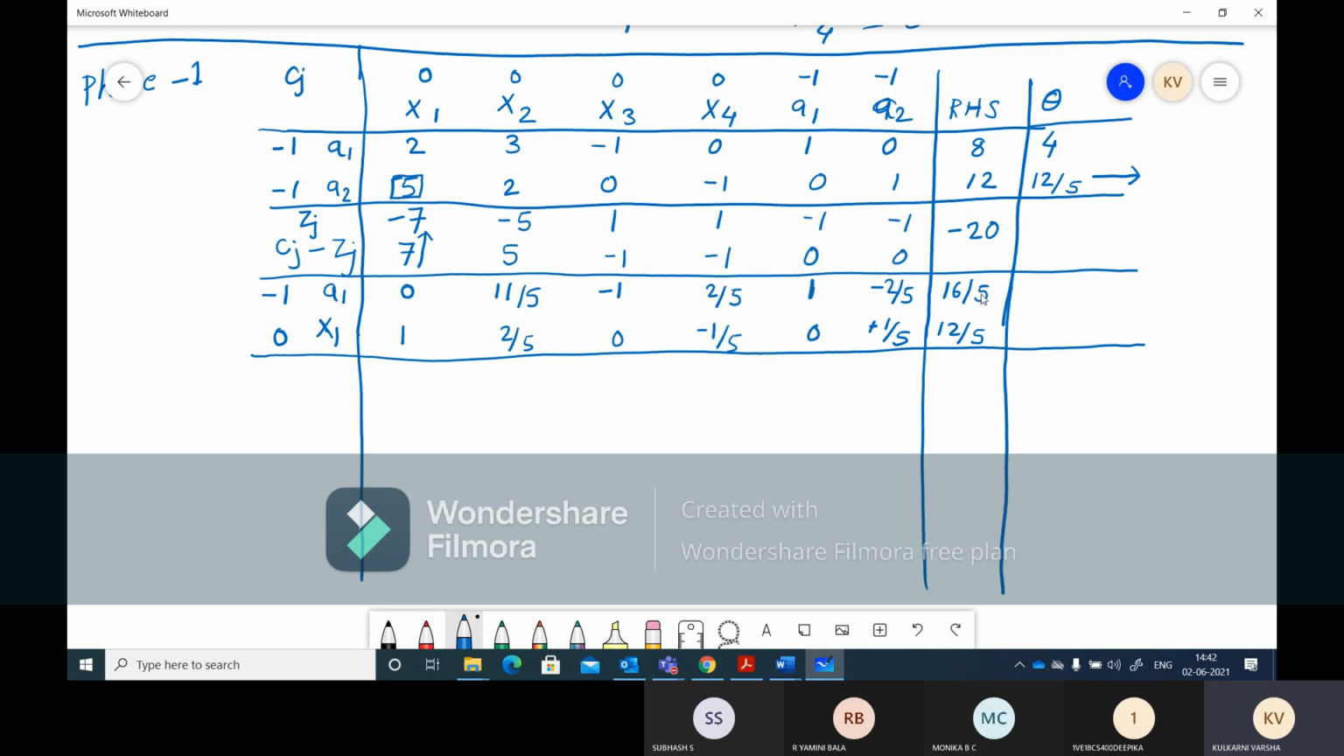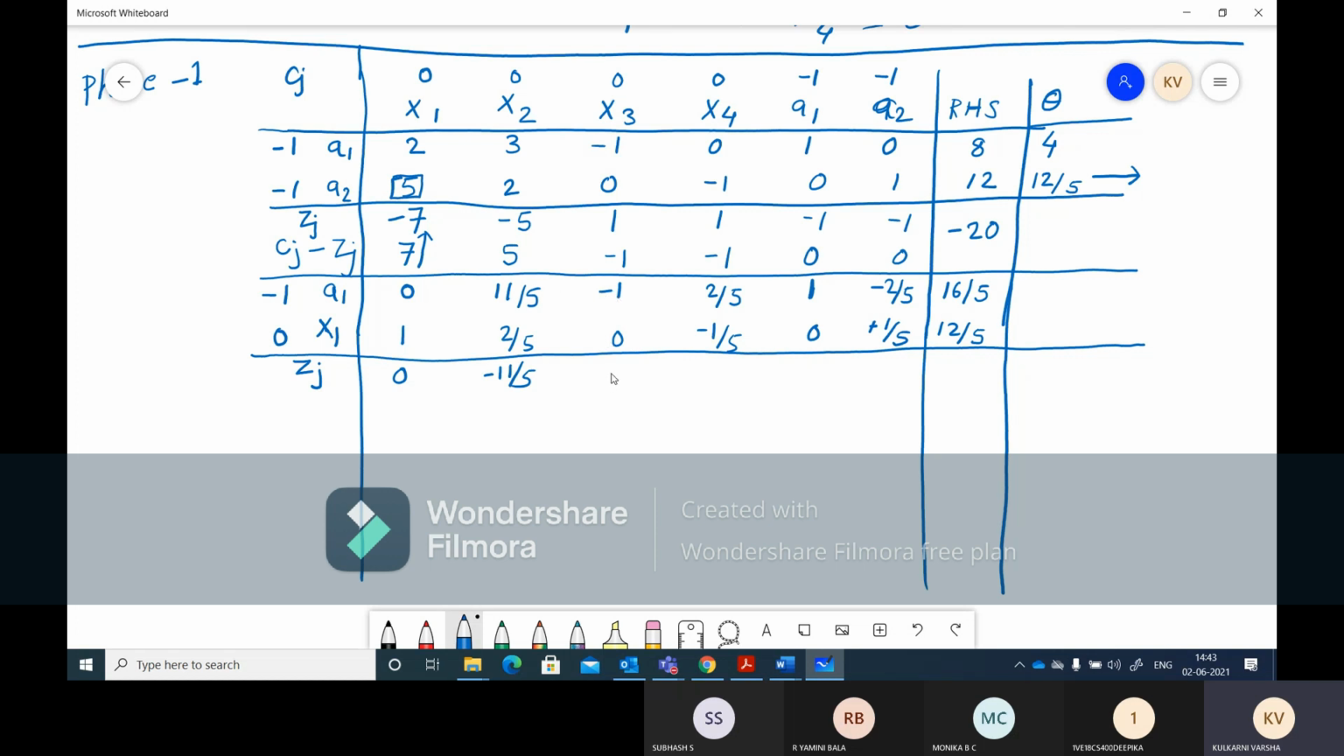I have done the calculations already because sometimes calculations take a long time, so we are just moving on. So done with both the rows, and now we need to calculate Zj. So -1 into 0, 0; 0 into 1, 0. -1 into 11 by 5, so it will be 11 by 5, because for this row the coefficient is 0, so it will not get considered. So don't waste your time doing that.